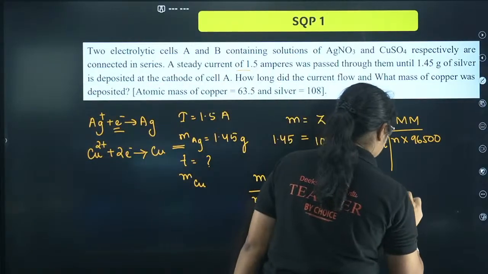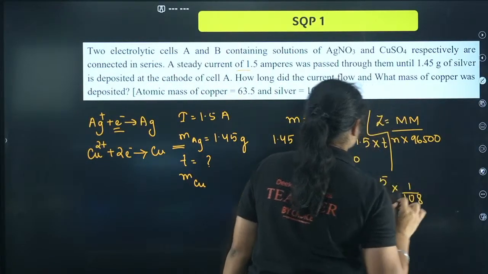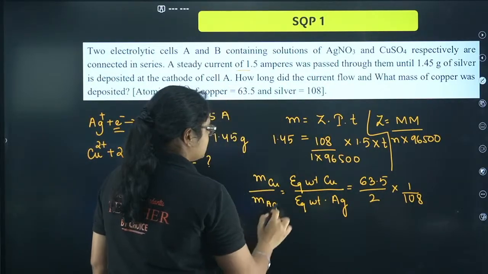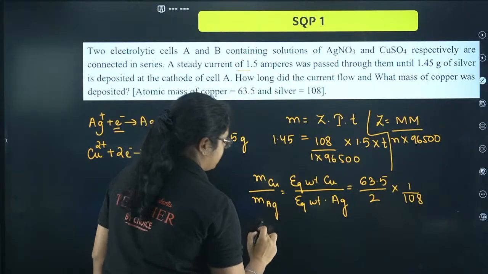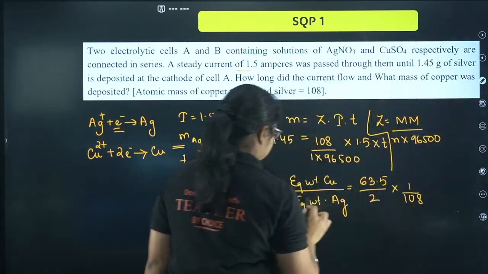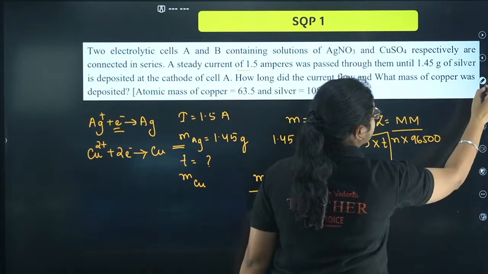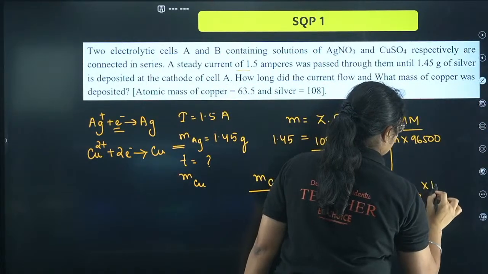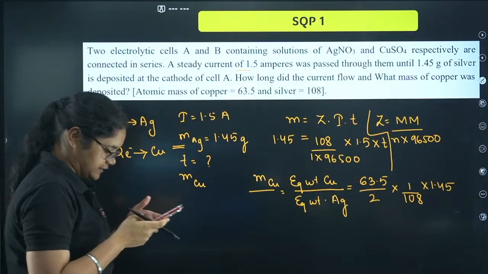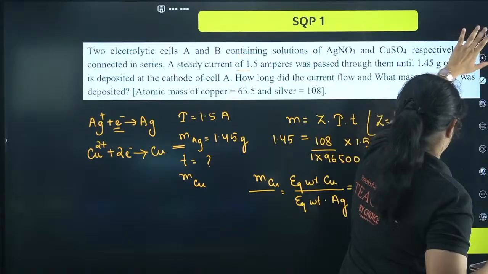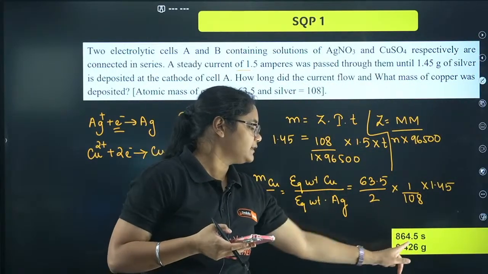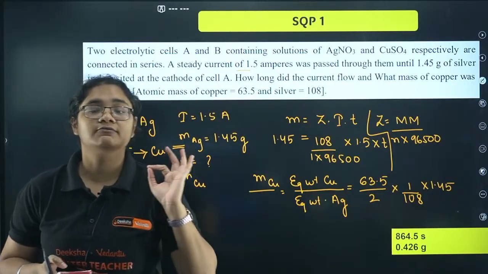Equivalent weight of silver is how much? 108 by 1. Molar mass is 108. So 108 by 1. Now mass of silver deposited was 1.45. So I'll just take this one to this side. So I can just arrange this equation like this. Mass of silver, if I multiply this side, that is 1.45. Now if I solve this, I'll get the mass of copper deposited. Okay, so Rasan has already given me the answer. Yes, so mass of copper deposited is 0.42 something, and the time, the first part, is 864 seconds.